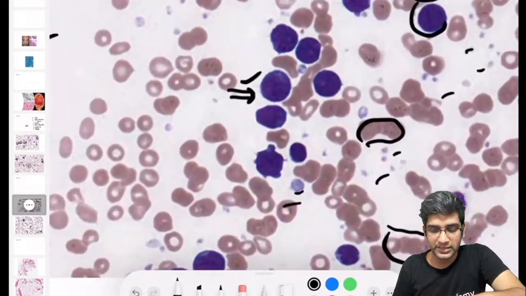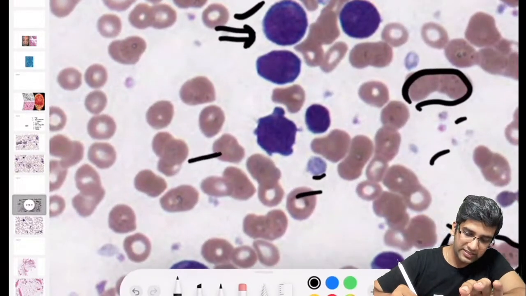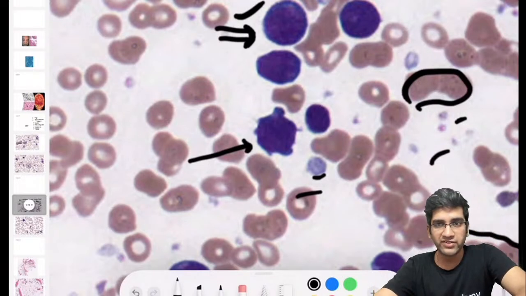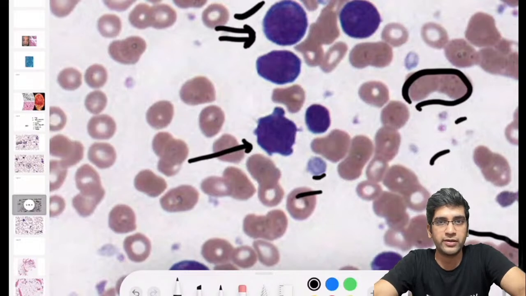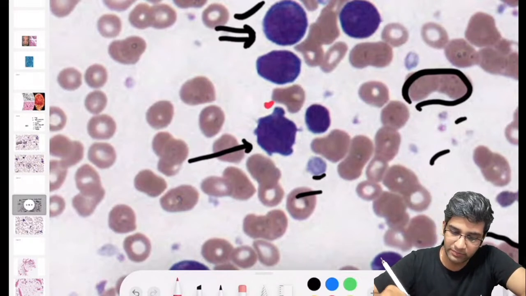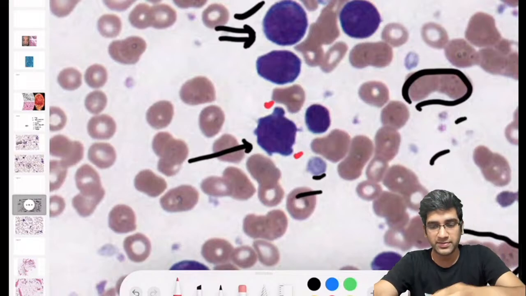I'm going to zoom into a blast. Look at this blast, this particular blast, and say what comes to your mind. I'm having a classical blast here. It has a very classical appearance. What comes to your mind? If you look carefully, the blast has blebs in the cytoplasm, right? These are very classical blebs here. I'm having classical blebs in the cytoplasm.